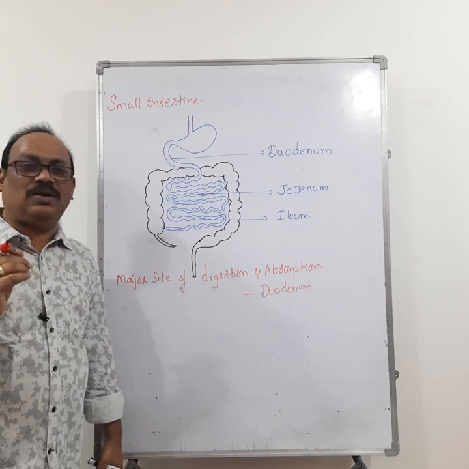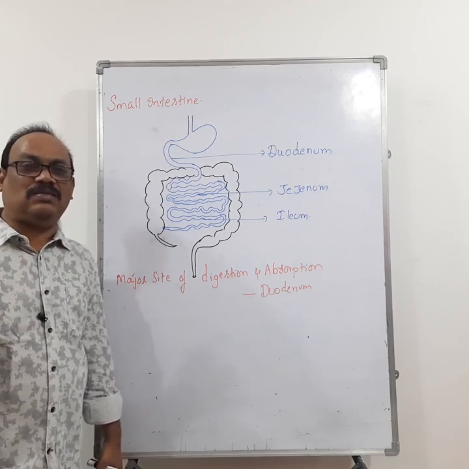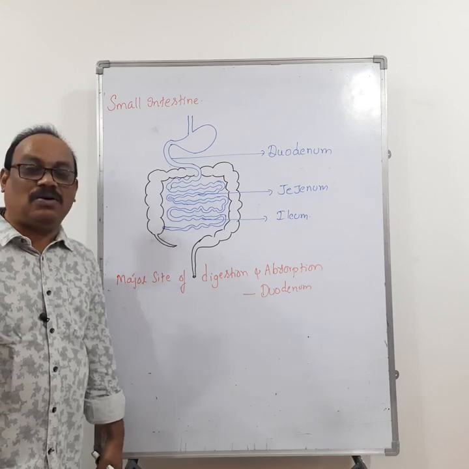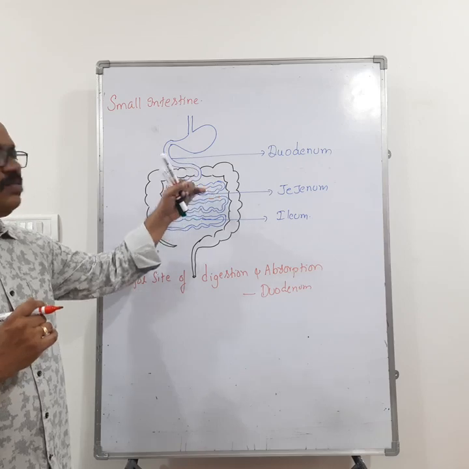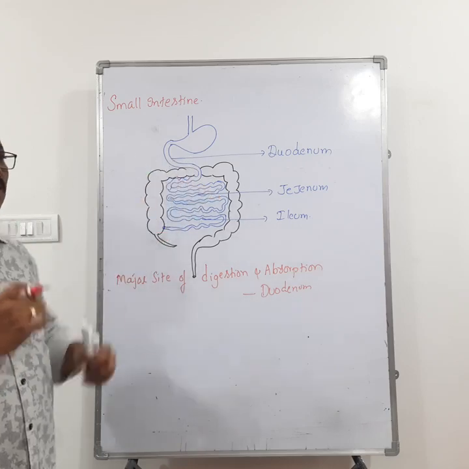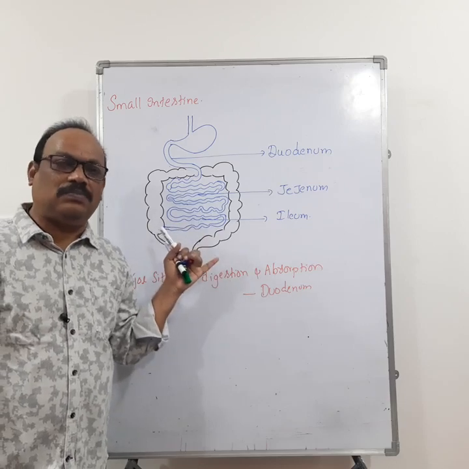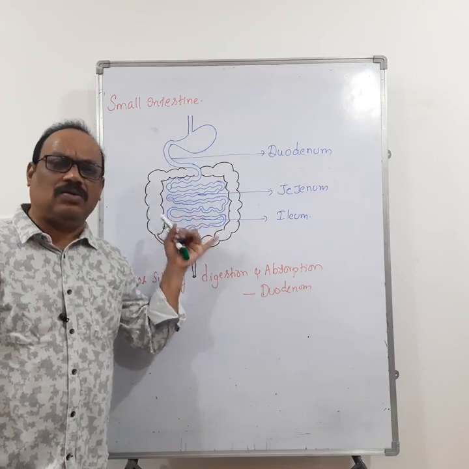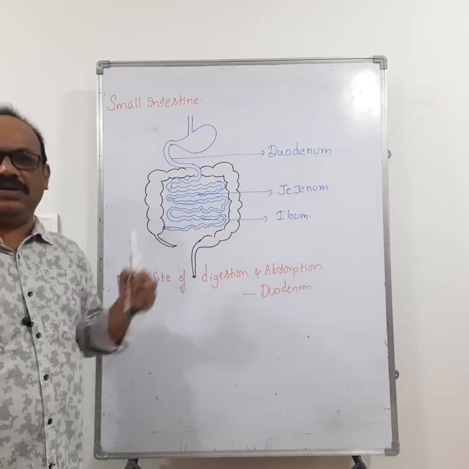Then the duodenum opens into the jejunum. Jejunum is the long and coiled part of the alimentary canal. Remember that. What happens in the jejunum? In the jejunum also, absorption takes place.